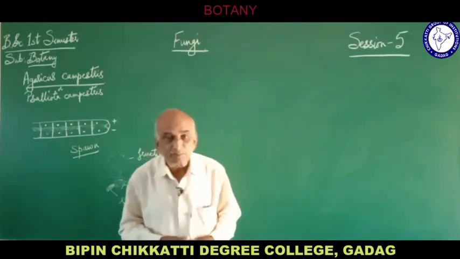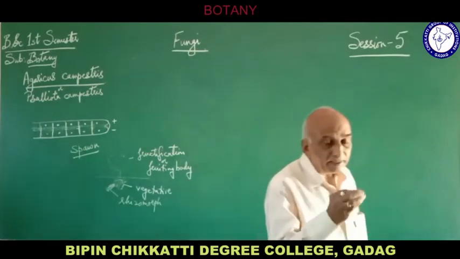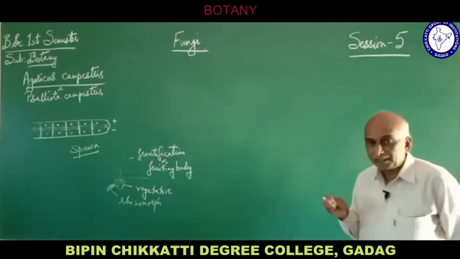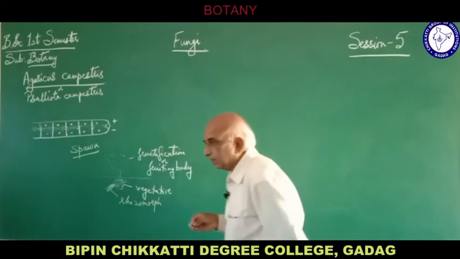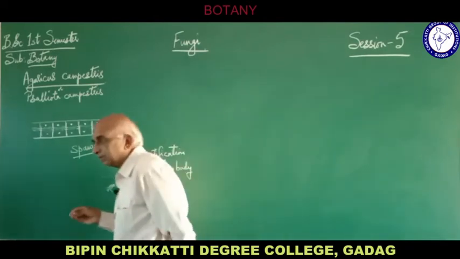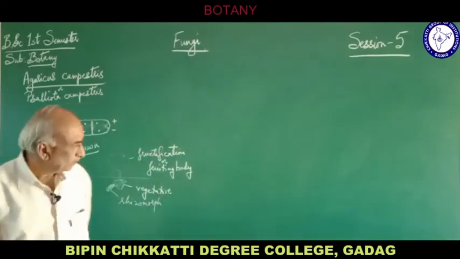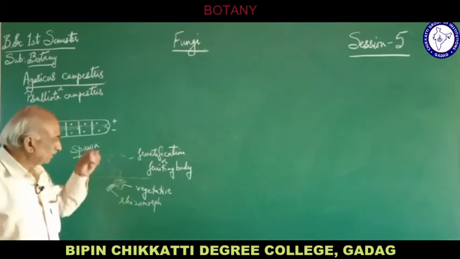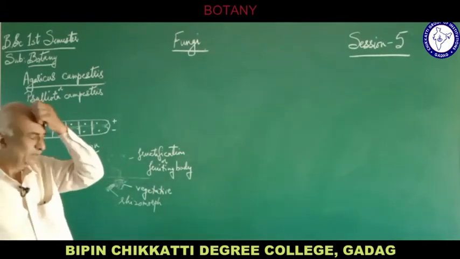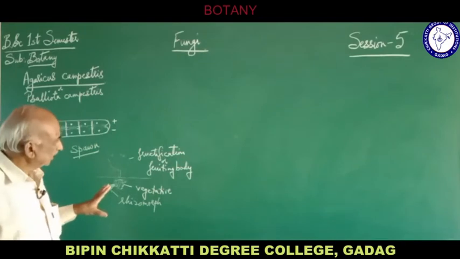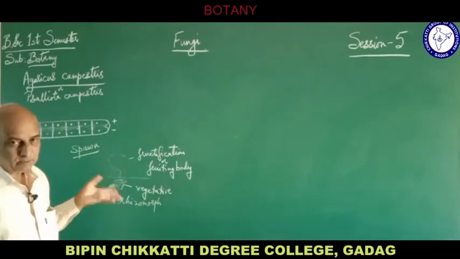So in this spawn we come across again interwoven, thick rope-like structures called rhizomorphs. So that is just the morphology of the Agaricus, or about the thallus of the Agaricus, that is the body of the Agaricus.